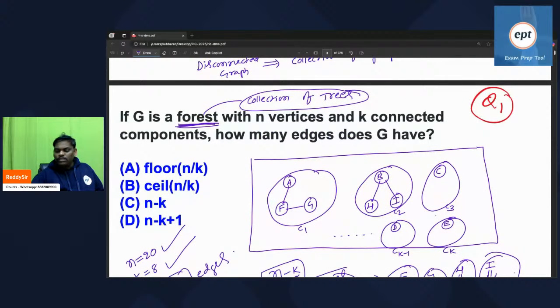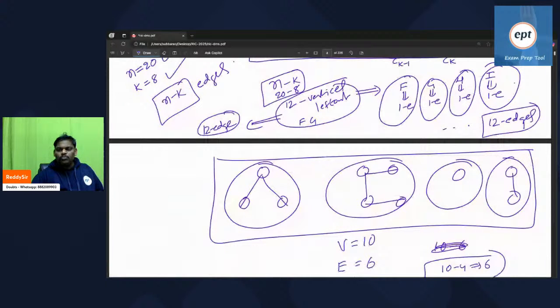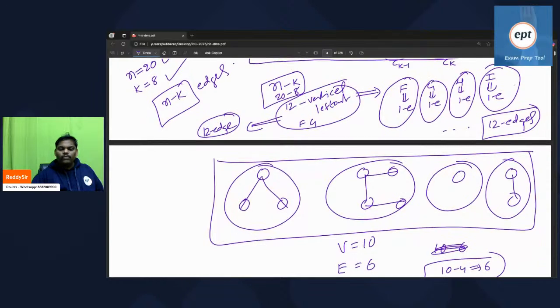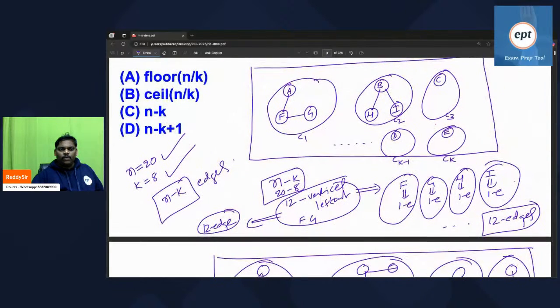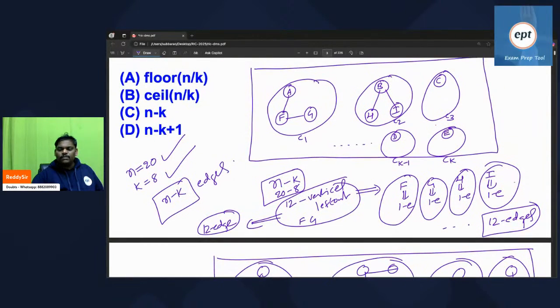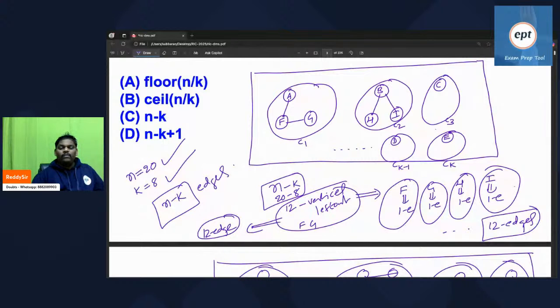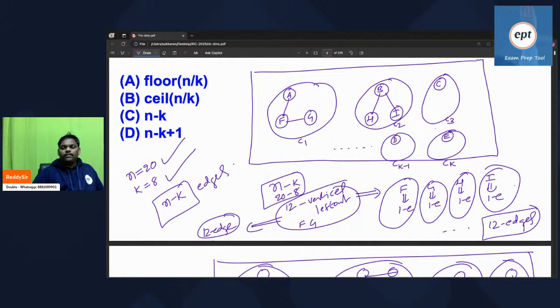So you can do manual checking also. If you get this proof also, excellent. Let's move to the next problem. Are you comfortable with this or not? Let's check. Answer is C. Don't memorize by heart.